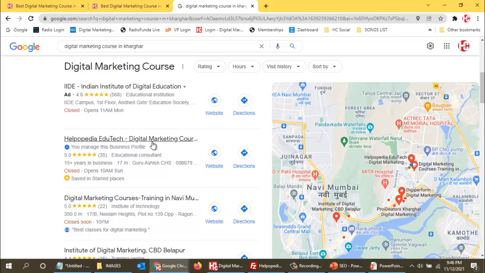Used the most means those keywords are in demand and people are using those keywords. We are not going to use the keywords that people are not searching, because if people are not searching with the keyword that we are using, then how will my website come up in search engine? Even if I have done the best optimization, my website will never come up in search engine. So that is what we are talking about. Keyword research is the most important thing, whether it is on-page optimization or off-page optimization.